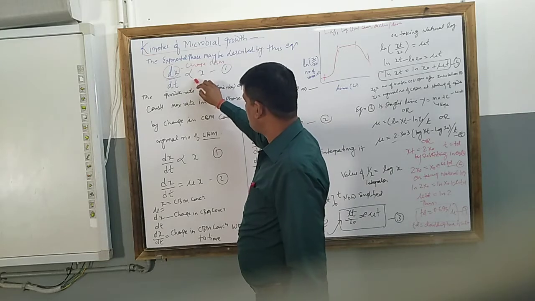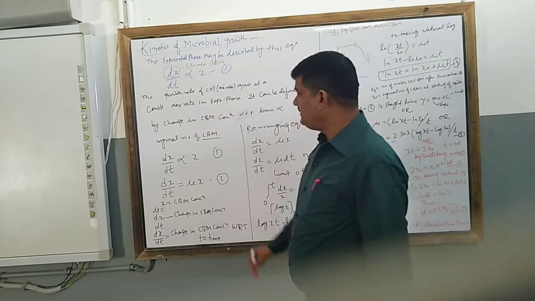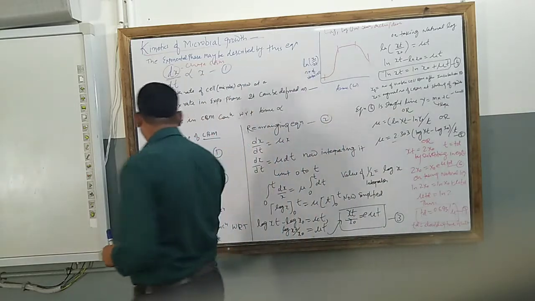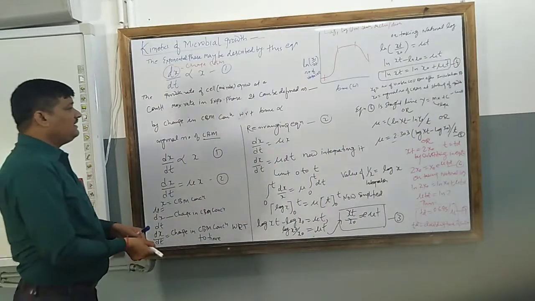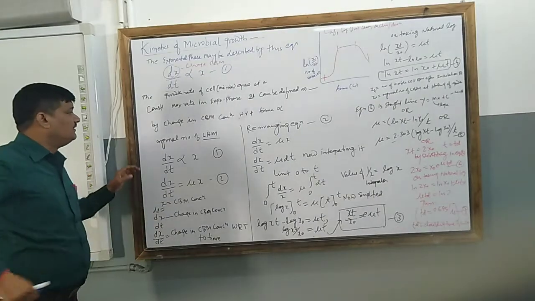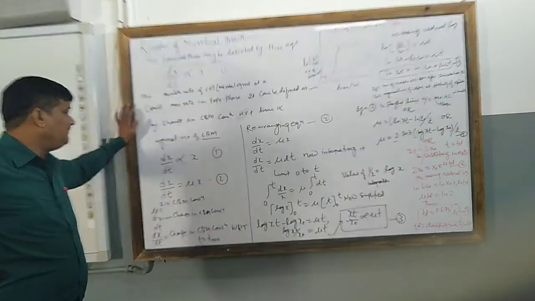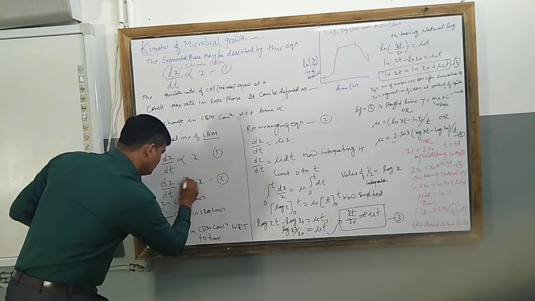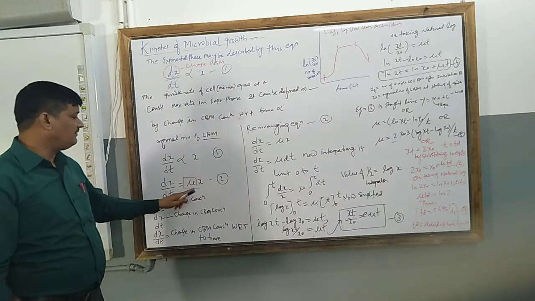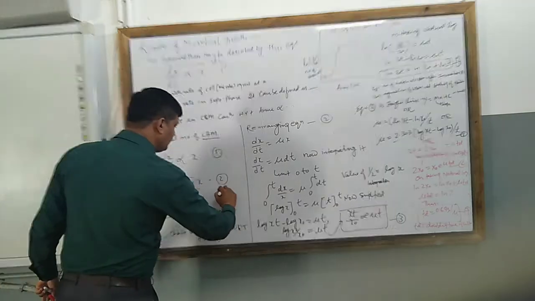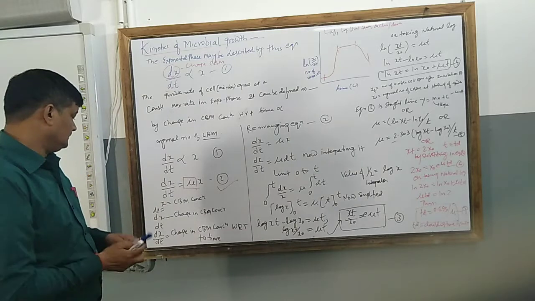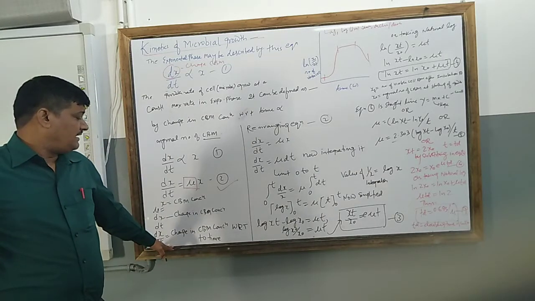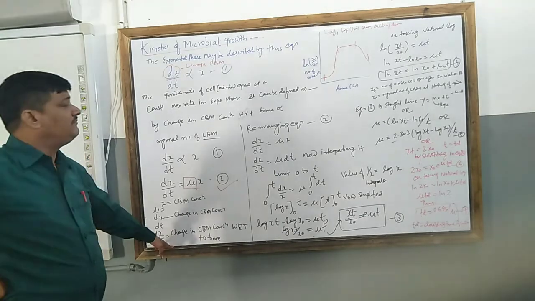Now to replace this proportionality, we use mu, and that mu is the specific growth constant. So with respect to time, this proportionality is replaced by mu. So dx by dt is equal to mu x, and that is equation number 2, where dx by dt is the change in cell biomass concentration with respect to time t.